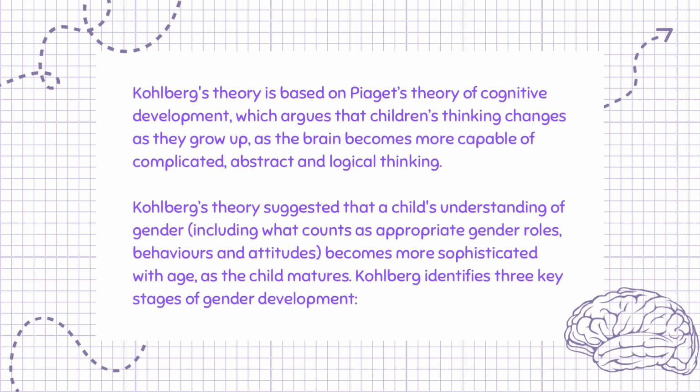Kohlberg's theory suggested that a child's understanding of gender, including what counts as appropriate gender roles, behaviors, and attitudes, becomes more sophisticated with age as the child matures. Kohlberg identifies 3 key stages of gender development.